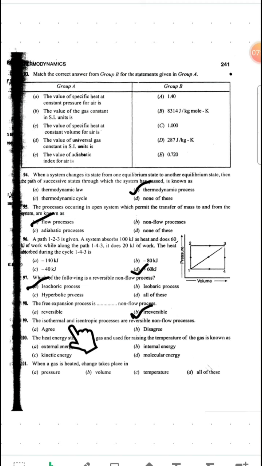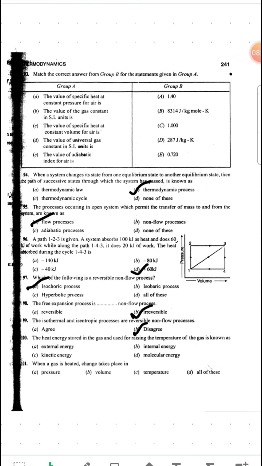Next question, the isothermal and isentropic processes are reversible non-flow processes. Agree or disagree? What do you think? Isothermal and isentropic are reversible non-flow? Are they non-flow or flow processes? These are flow processes. They are not non-flow processes. If it is isochoric, then it is a non-flow process. So the answer to this question will be disagree. We disagree.